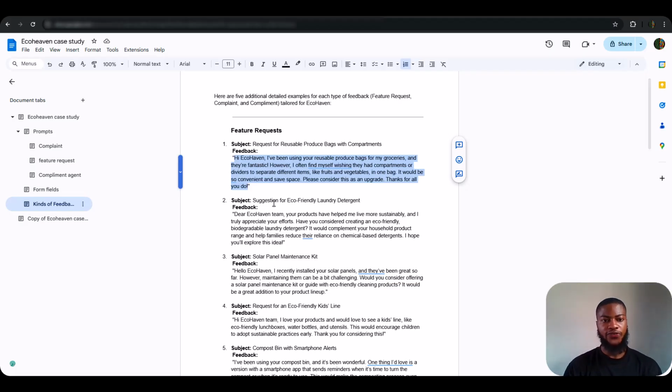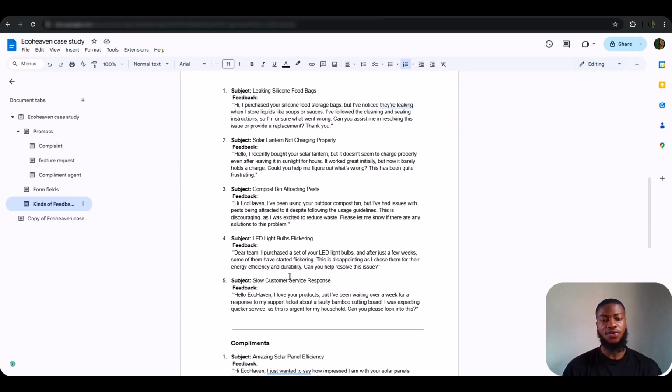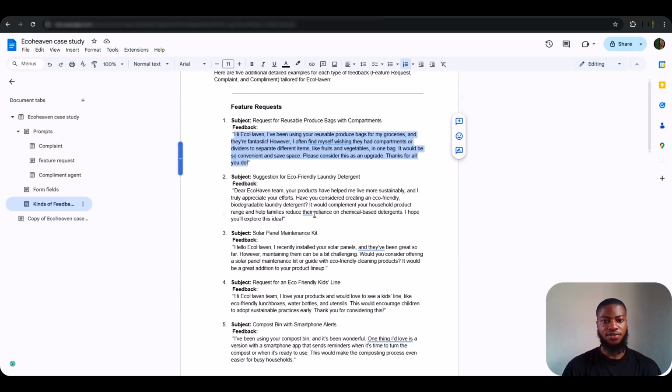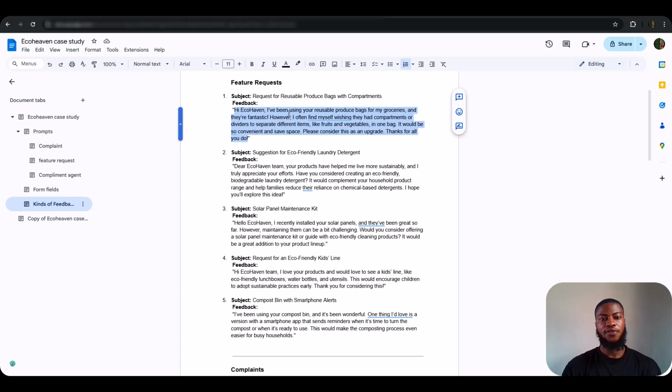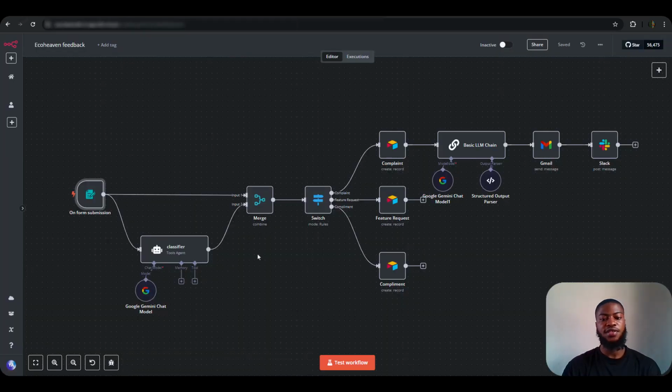Alright, so this is an example of a feature request message which I asked ChatGPT to generate for me. There's a lot of messages here to test the workflow, but let's just go with this number one and see how it works. So: Hi everyone, I've been using your reusable produce bags for my groceries, and they are fantastic. However, I often find myself wishing they had compartments or dividers to separate the different items like fruit and vegetables in one bag. It would be so convenient and save space. Please consider this as an upgrade. Thanks for all you do. So let's copy this and use it to test the workflow.